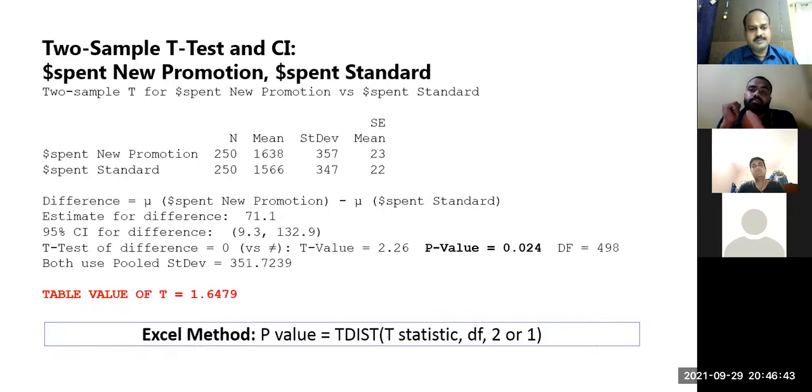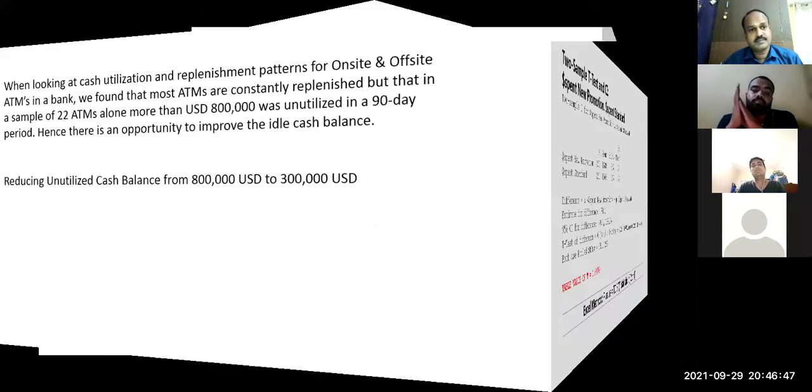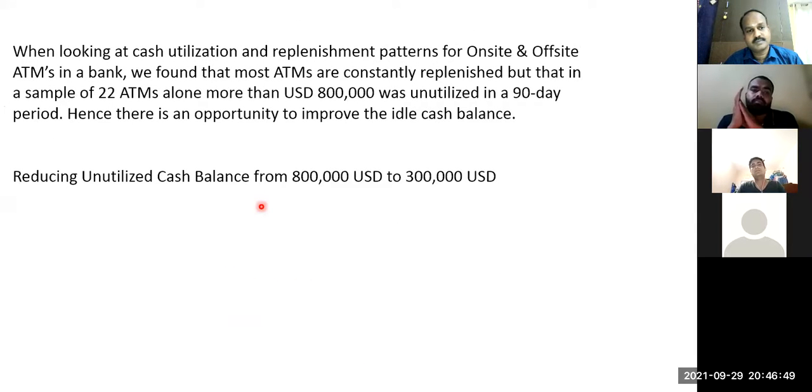Yeah, but sir, they are telling that 22 ATMs have been checked in a sample like that. They are telling it will show like an overall offsite and onsite as only one group. Offsite and onsite are included in a single group. Yeah, one sample Z test for that case.